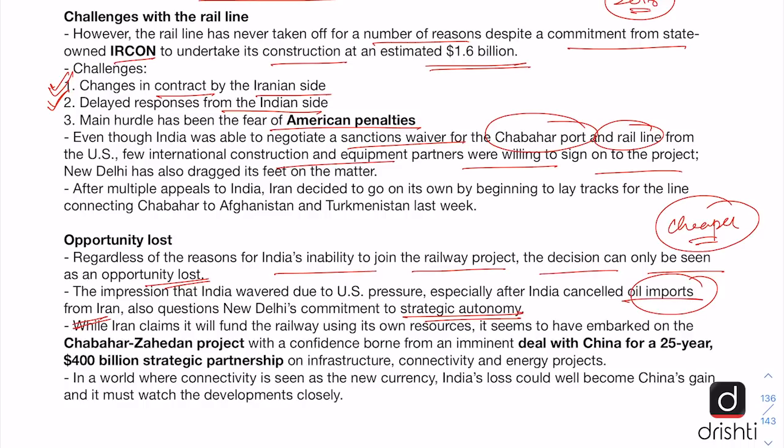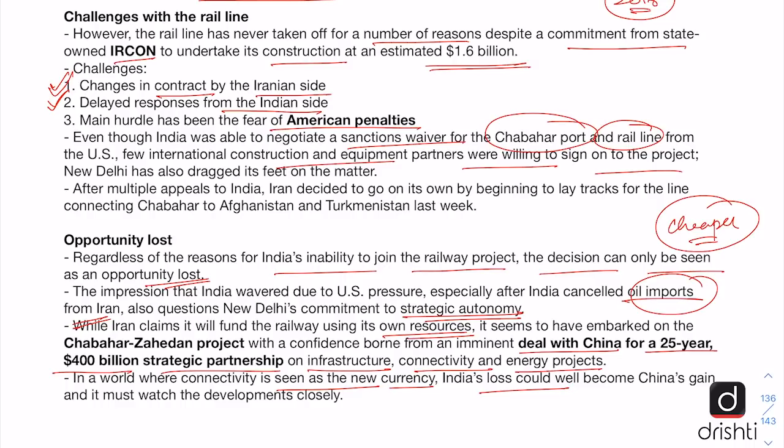Also, the editorial says that Iran's claim that it will fund the railway using its own resources seems to be backed by the confidence that it has acquired after the deal with China for a 25-year, $400 billion strategic partnership on infrastructure, connectivity and energy projects. Finally, the editorial says that in a world where connectivity is seen as the new currency, India's loss could well become China's gain, and it must watch the developments closely.